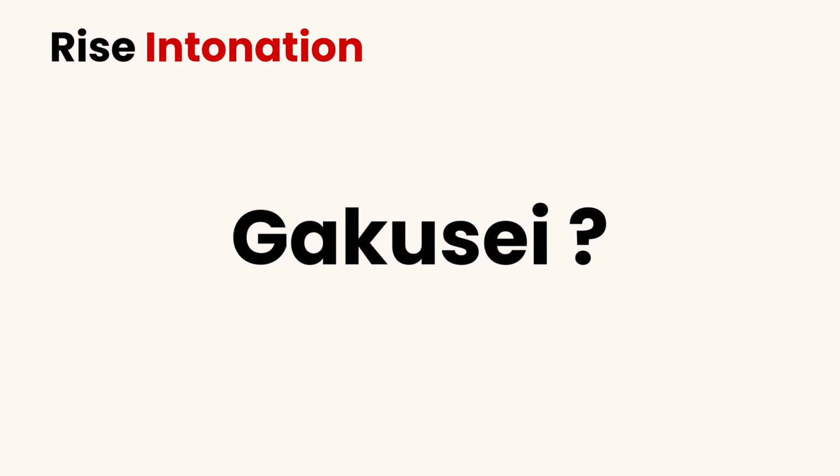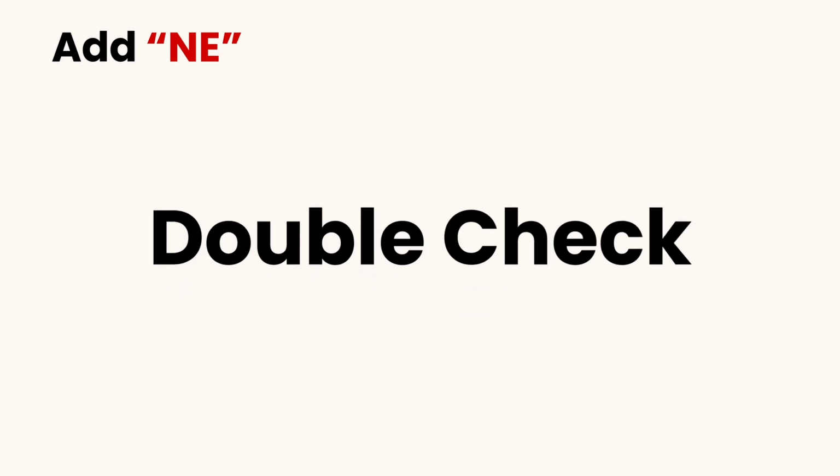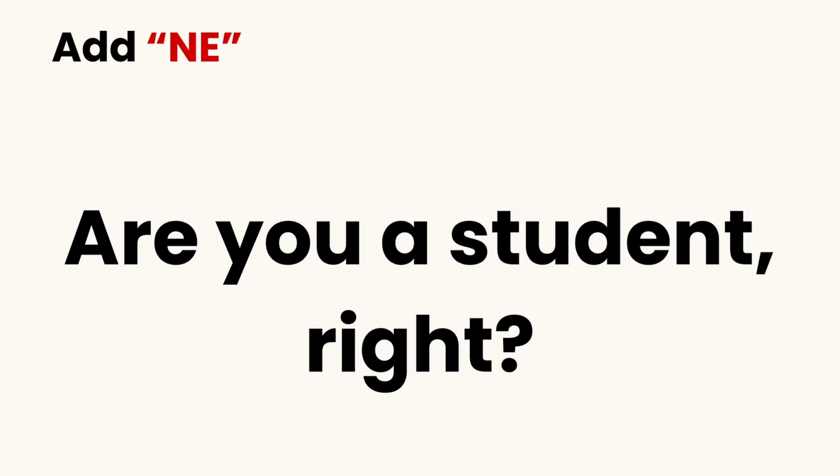The third way is a little different. You can add ne at the end. This is used when you think you already know the information, you want to double check, or you want agreement. It's similar to "isn't it" or "right" in English. For example, you are a student, right?